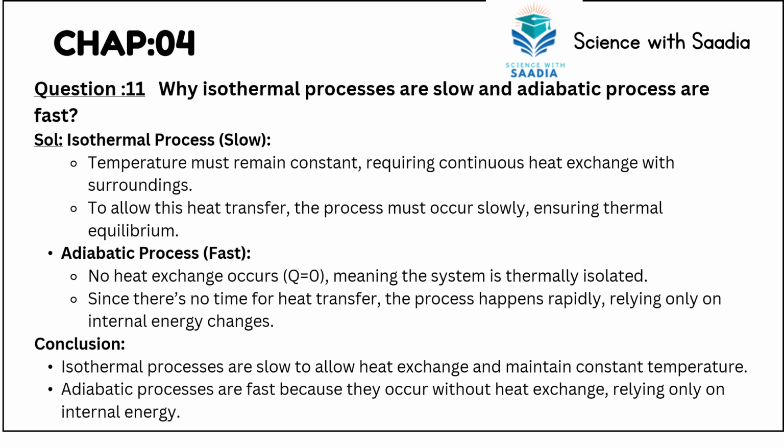The adiabatic processes are fast because no heat exchange occurs, meaning the system is thermally isolated. Since there is no time for heat transfer, the process happens rapidly, relying only on internal energy changes. As a conclusion, we can say that isothermal processes are slow to allow heat exchange and maintain constant temperature, and adiabatic processes are fast because they occur without heat exchange, relying only on internal energy.